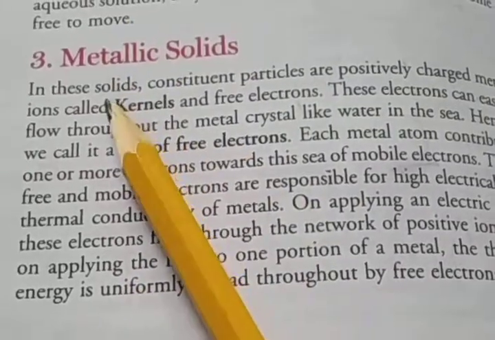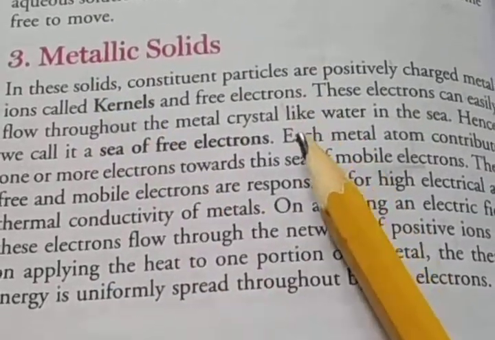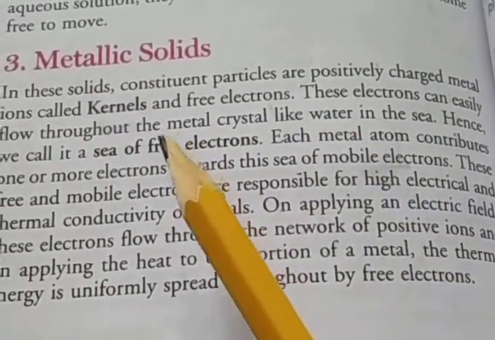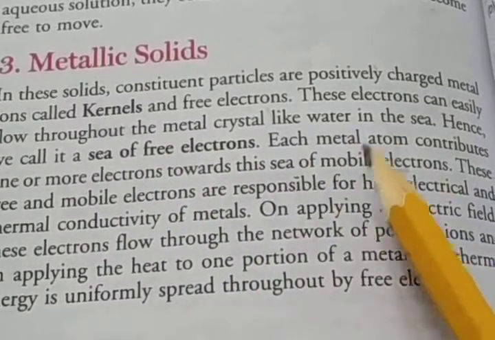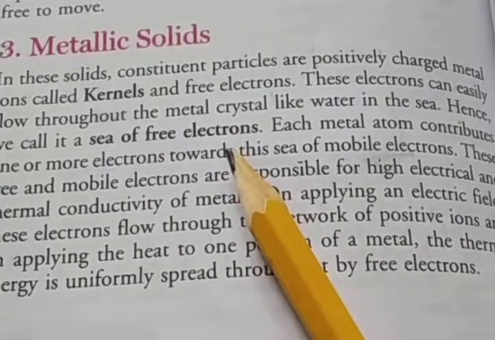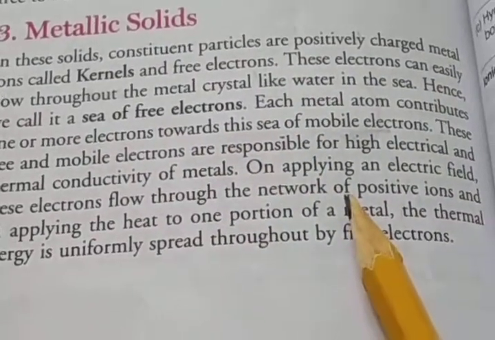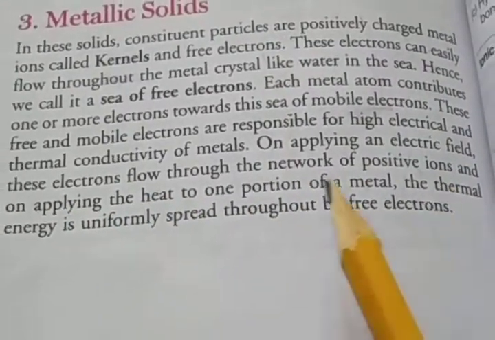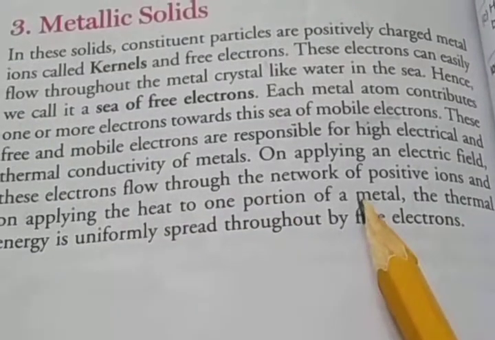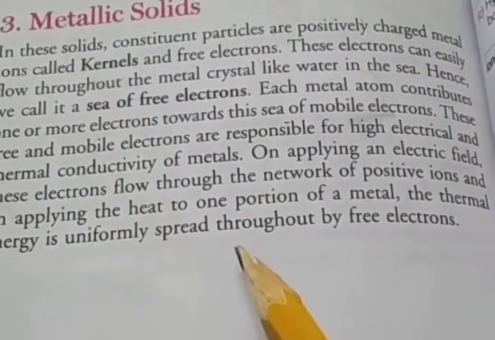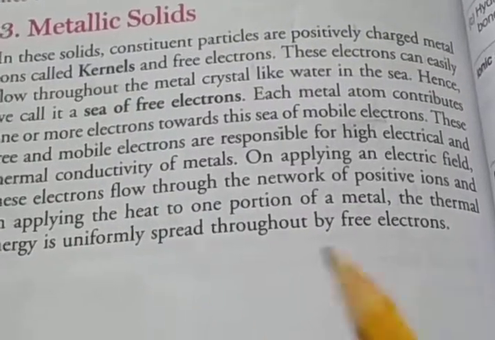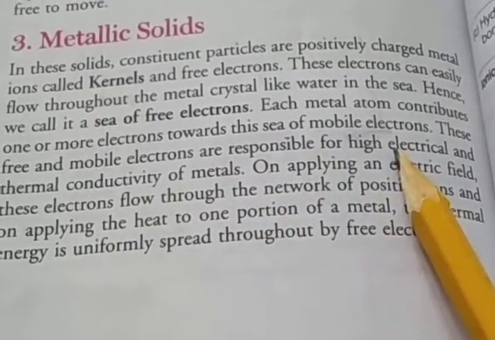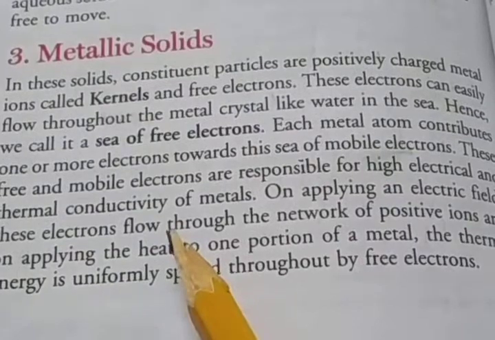Positively charged metal ions are called kernels, and free electrons move, so they are known as mobile electrons, and they easily flow throughout the metal crystal like water in the sea, so we call it a sea of free electrons. Due to the free electrons, whenever an electric field is applied, electrons flow through the network of positive ions, and when heat is applied to one portion of metal, the thermal energy is uniformly spread throughout by free electrons. So free and mobile electrons are responsible for high electrical and thermal conductivity of metals.